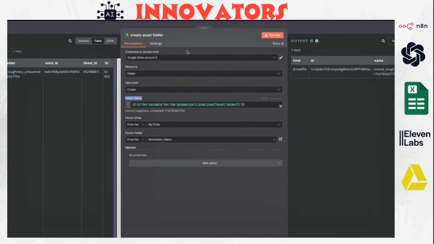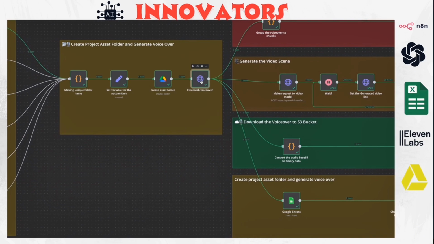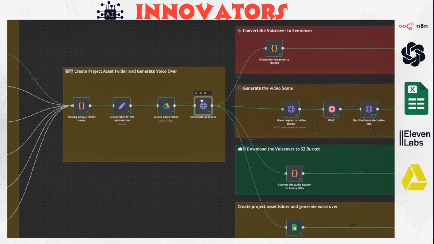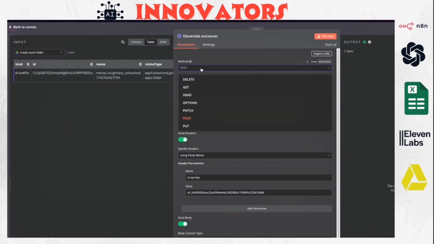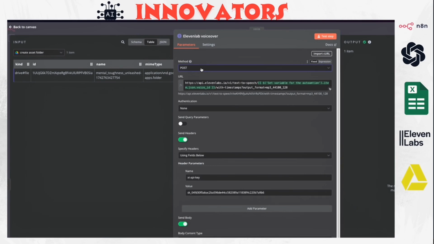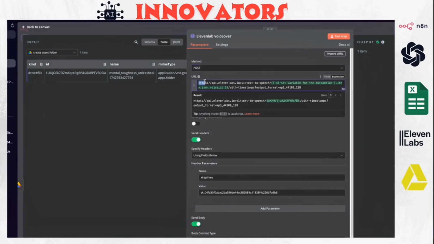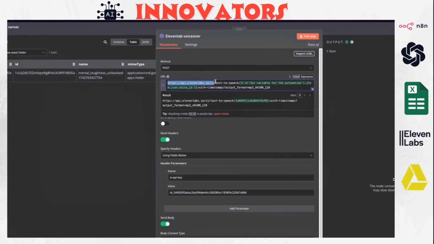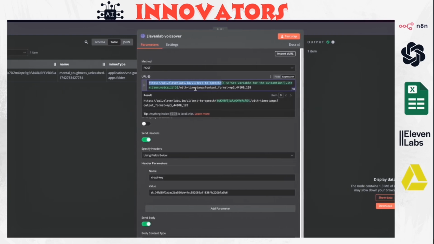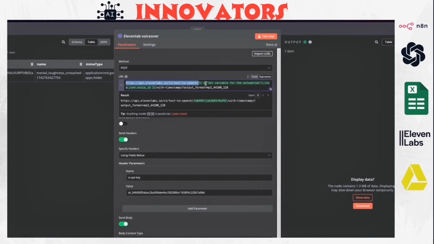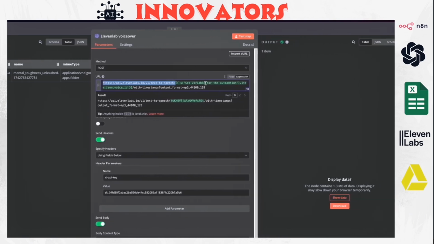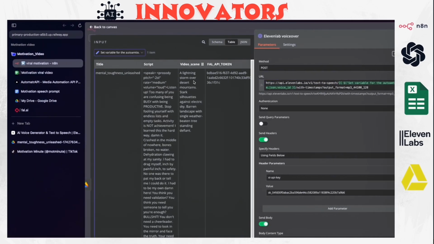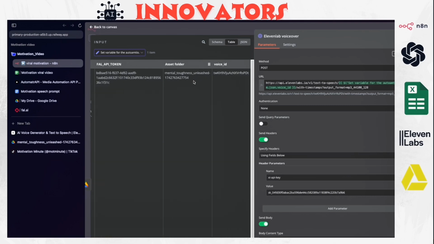Okay, after you do that, then we need to generate the voiceover. We add this HTTP node and we need to add a POST message because we are going to send to 11 Labs and generate the audio, the voiceover, based on the script. First we add this link here, which is the API text to speech. And then we add the specific variables node, the one that we set first right here, where we added all the variables that we're going to use inside this workflow.